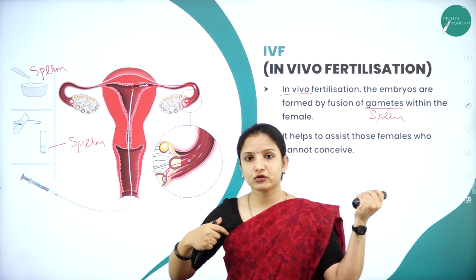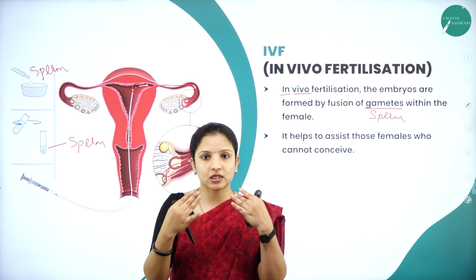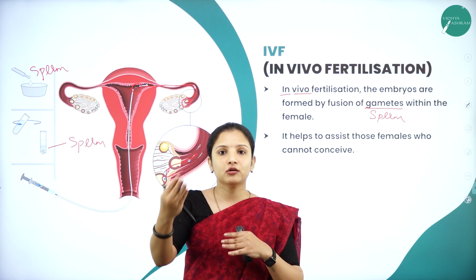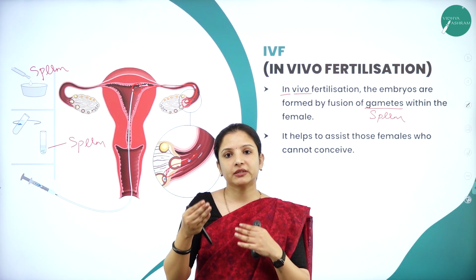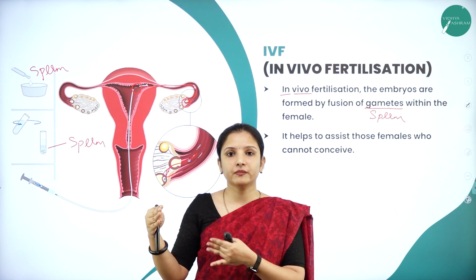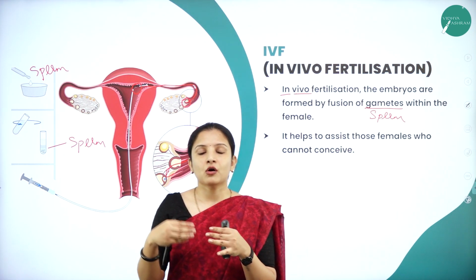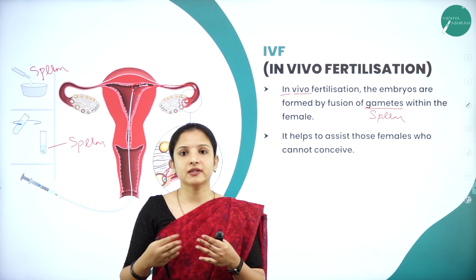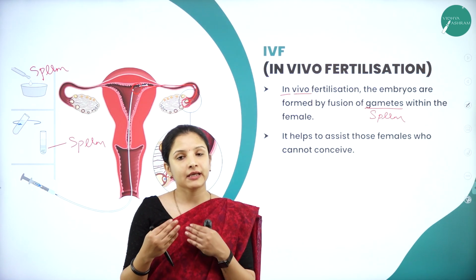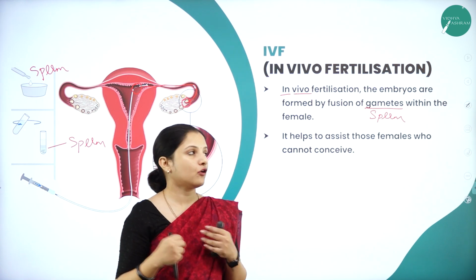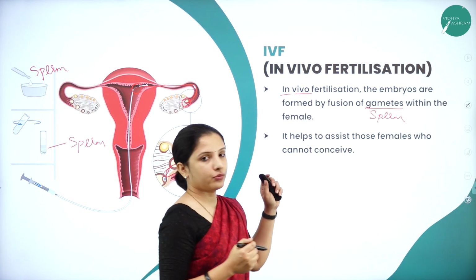In the case of in vitro fertilization, fertilization was done outside and then the zygote was put into the female uterus. But here fertilization will be done inside. Only the sperm will be put inside the female uterus, where the sperm will travel and fertilize the egg, and the zygote will be formed, resulting in embryo development and fetal formation. So this is how it will help.